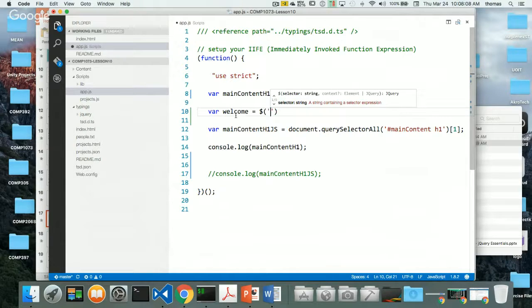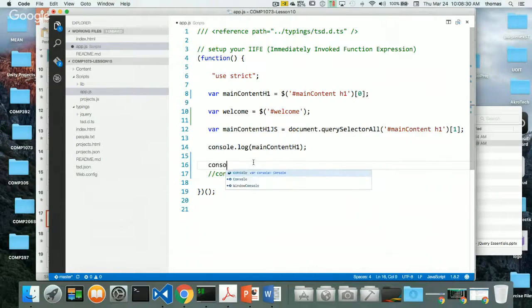So I want to talk about welcome. Now I can't put it like this. I have to use it just like I do CSS. I got to put the pound, hashtag there, and then I want to get that. So here's my reference. This is a reference to what I'm returning from welcome. Okay, cool. And then if I do console log, let's just pump out welcome and see what I get.